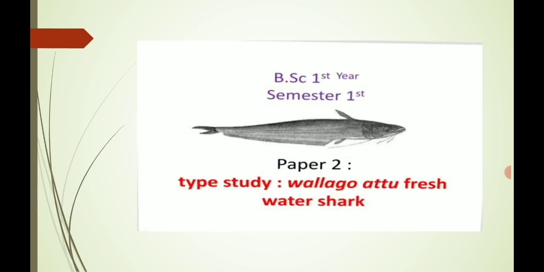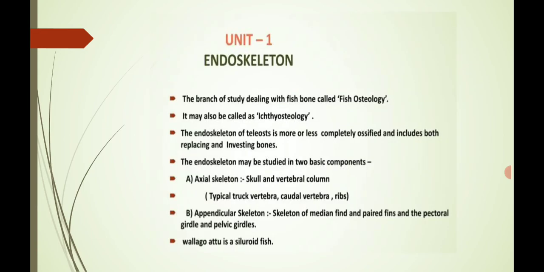Today we are going to start the theory paper second, that is the type study of Wallago attu. It is commonly called a freshwater shark. In the previous lecture, we saw the endoskeleton, which has two basic components. We saw the axial skeleton, and today we will see the appendicular skeleton of the paired as well as the median fins.